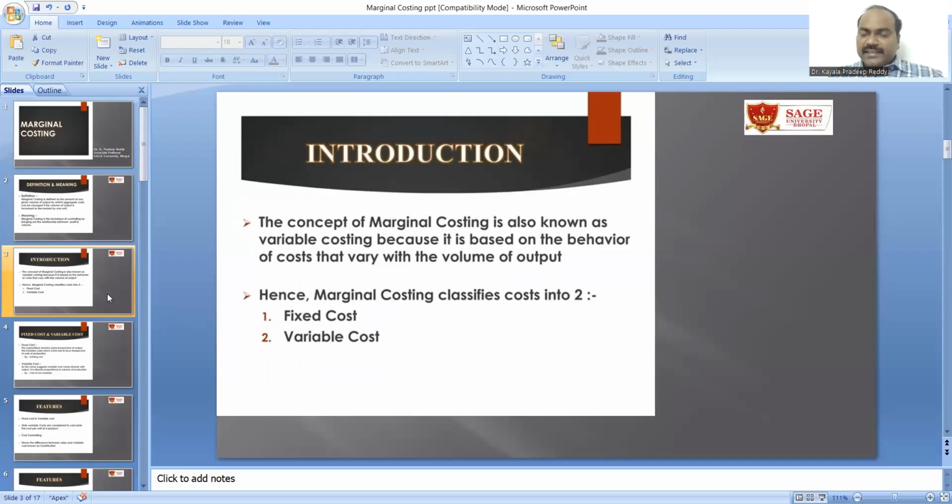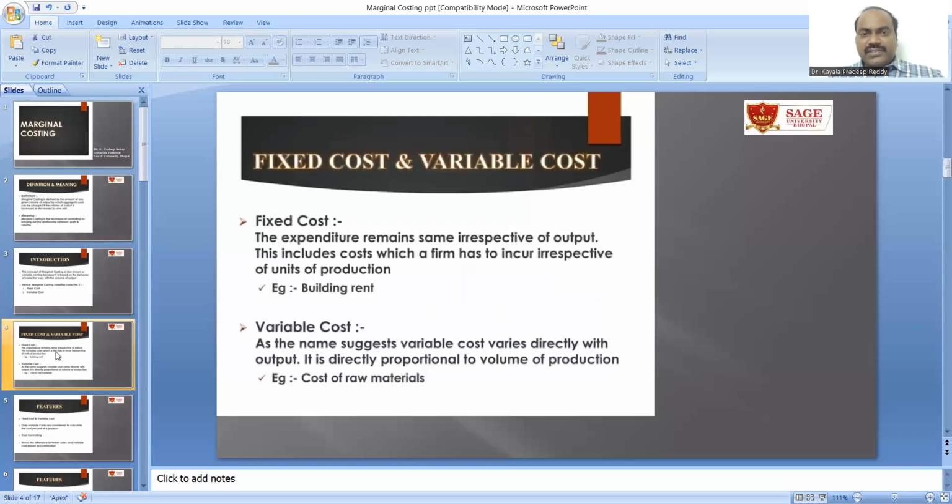It is also known as variable costing because it is based on the behavior of costs that vary with the volume of output, and it generally classifies costs into two: fixed cost and variable cost. Fixed cost is the expenditure which remains the same irrespective of output, and it may include building rent, insurance, and others.